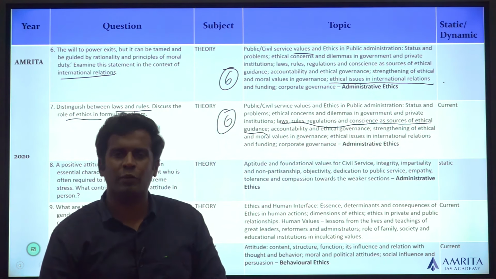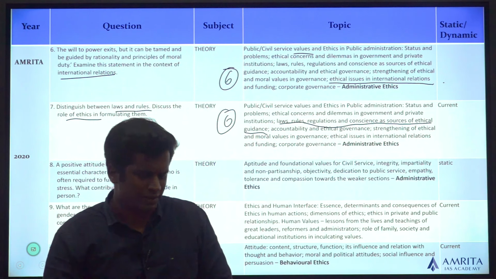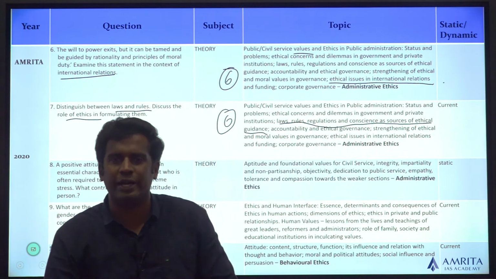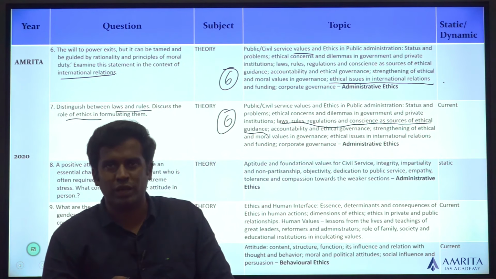Nothing fancy. All you have to do is work on your examples a little bit more, and you are guaranteed a minimum safe score of 90 plus. Just the minimum definitions and examples, you will get 90 plus. And the extra work that you have to put in is for that extra marks.